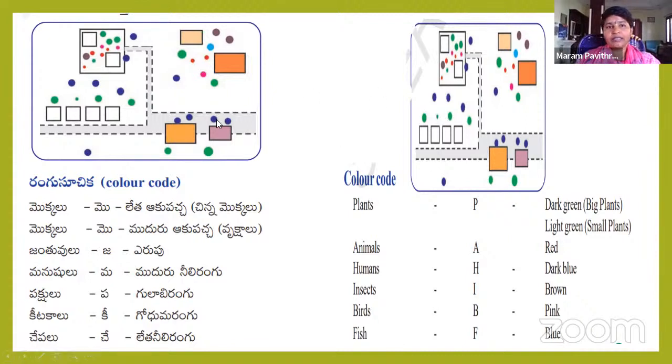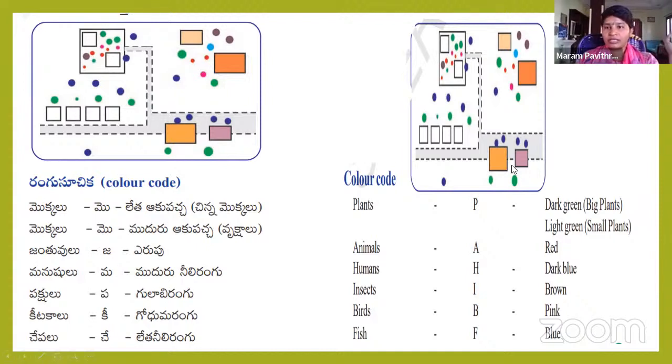They denoted with the color green dot is denoting plants, dark green, light green, small plants, red dots, animals, dark blue, humans, brown color, insects, pink, birds, blue color, fish.